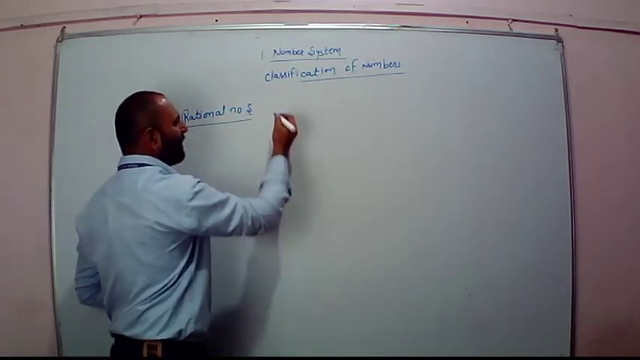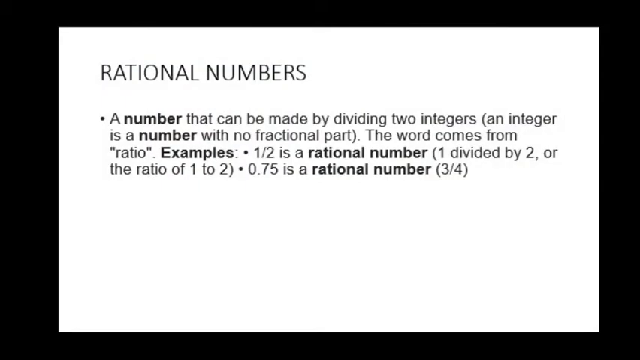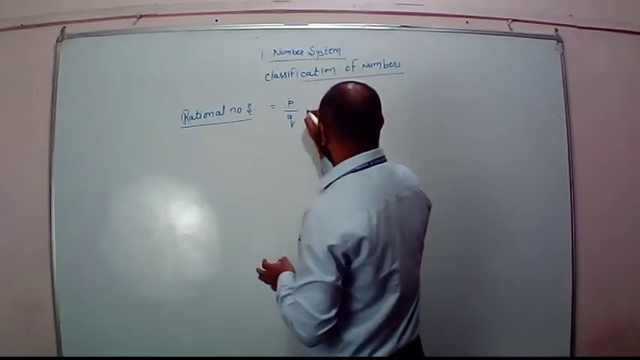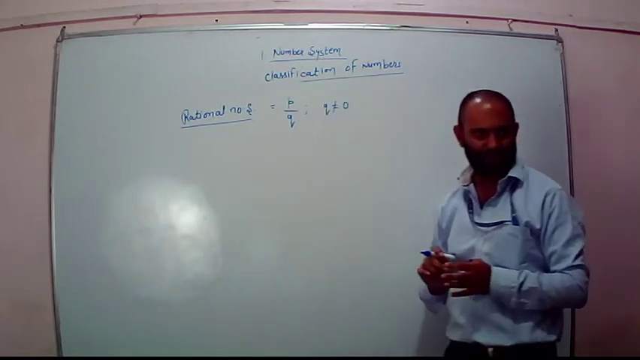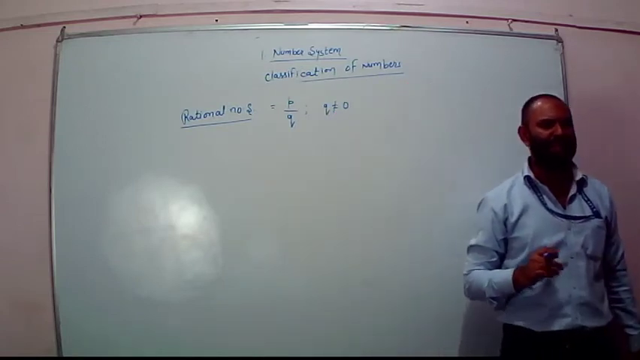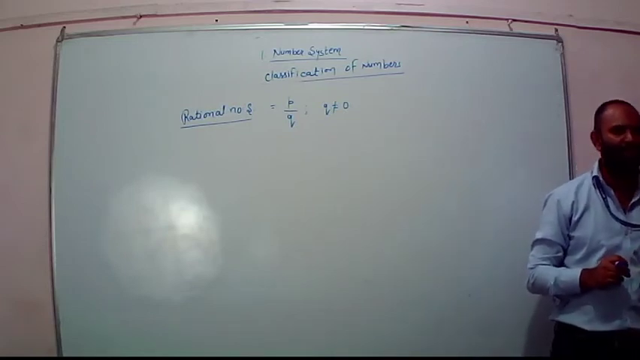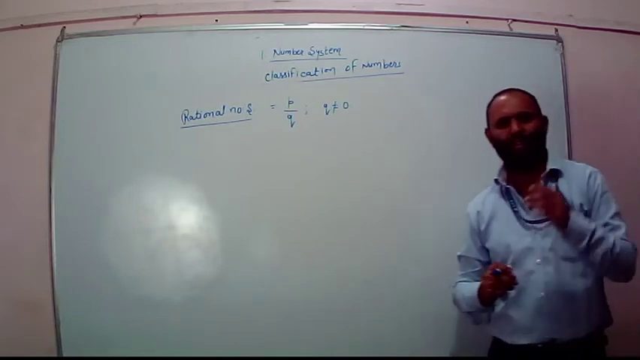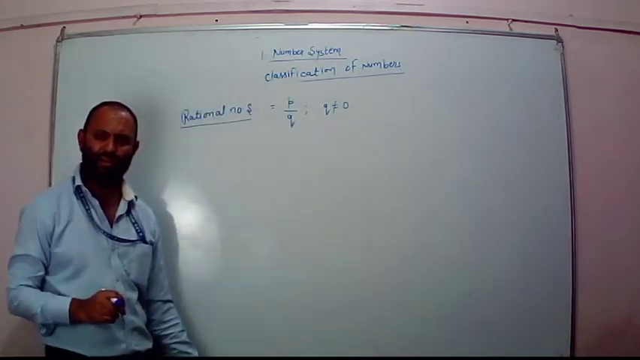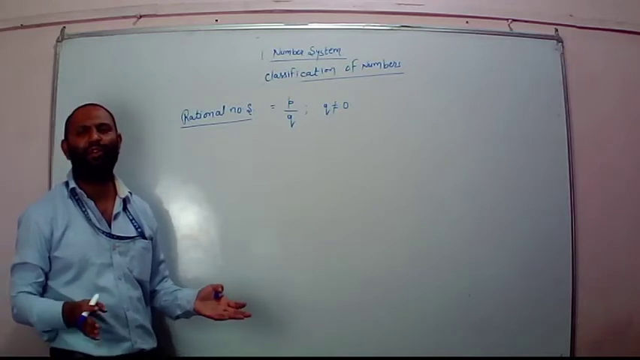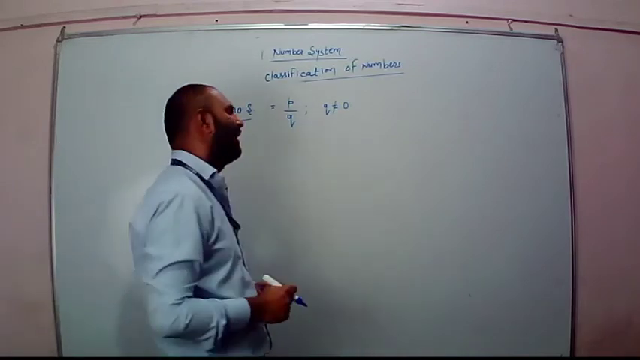The definition says that it has to be represented in the form of P upon Q or in the form of fraction. So every rational number is in the form of P upon Q, provided Q should not be equal to 0. What happens if Q becomes 0? You must know, if Q becomes 0, the number becomes infinite. And we don't know anything about infinity. We can't say what is infinity.